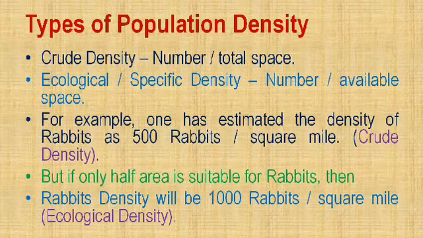So that square mile becomes half a square mile. So finally the rabbit density will be 1000 per square mile, which is called the ecological density.